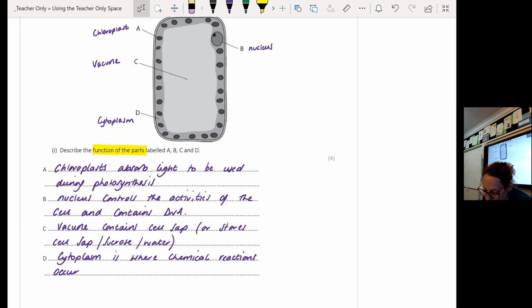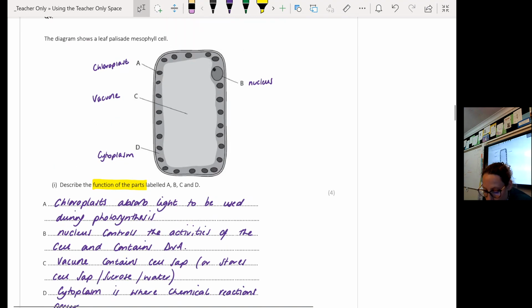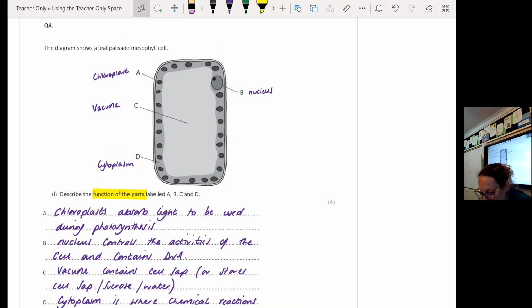You only need to give me the functions, but some of you tripped yourselves up by getting the parts wrong in the first place. So always make sure. Some of you thought that A was a mitochondria instead of a chloroplast. Easy mistake to make, but if I've got a plant cell, which this clearly is, chances are that's going to be a chloroplast rather than a mitochondria. Your mitochondria look like little sausages with a squiggly line in them. They always have a squiggly line.